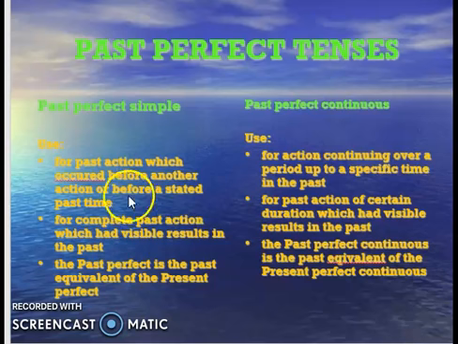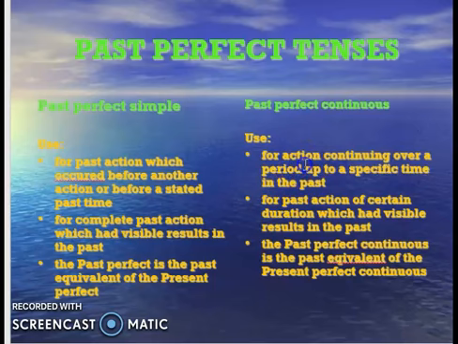So simply, if we talk about past perfect, it is talking about the action which has happened, which has occurred just before another action. So complete past action which had invisible results in the past. Past perfect is the past equivalent of the present perfect, right? So present perfect is when we have finished work recently, but the past perfect talks about the work which we had finished in the past, okay?